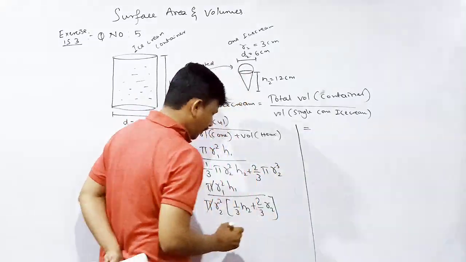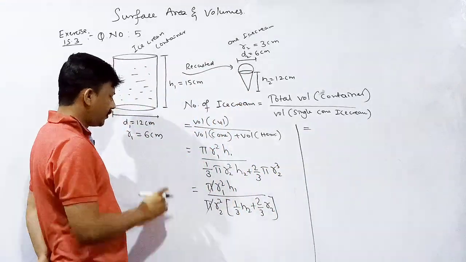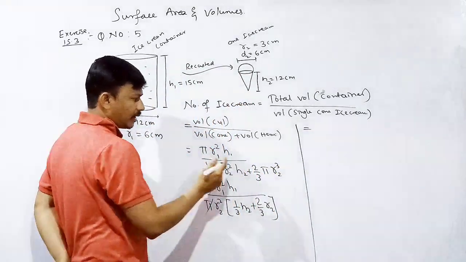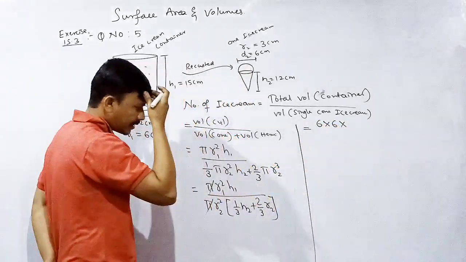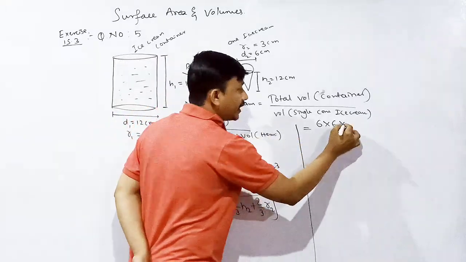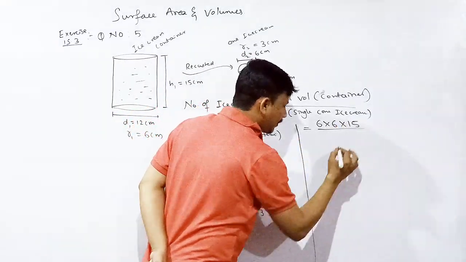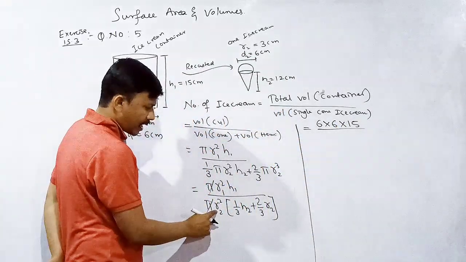This is equal to, what is r1 value? 6 centimeter. Okay, r1 square 6 into 6. h1, what is h1 value? 15 divided by, then what is r2 value?